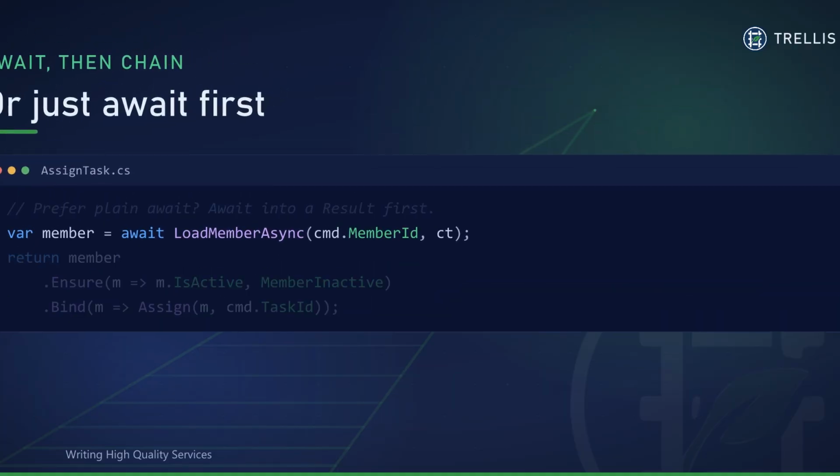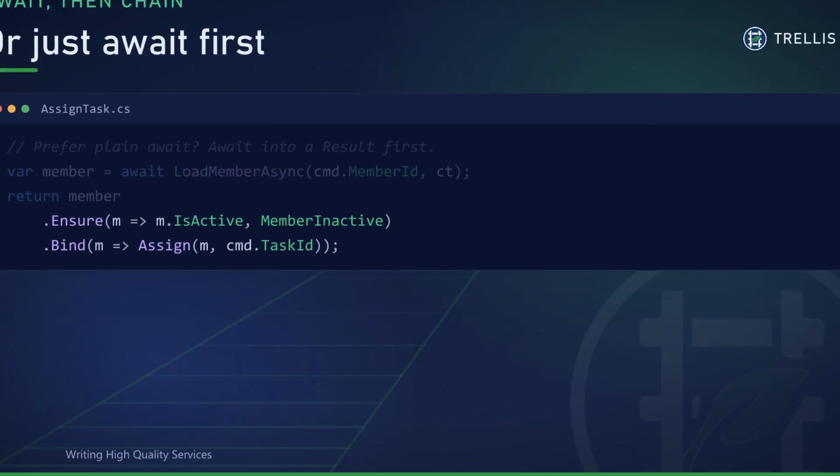Prefer plain await? Do that. Await the load into a concrete Result of Member. Now it's a Result again, so the ordinary sync verbs work. Ensure, bind, map, exactly like the last few episodes. Same railway, same short circuit. Two styles, your call. Stay fluent with the async verbs, or await, then chain.